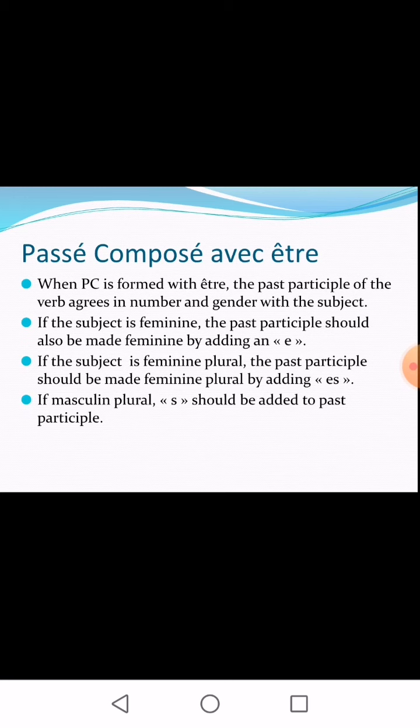When passé composé is formed with être, the past participle of the verb agrees in number and gender with the subject. Number means singular or plural, gender means masculine or feminine. If the subject is feminine, the past participle should also be made feminine by adding an e. If the subject is feminine plural, add an es. If it is masculine plural, add an s to the past participle. Let's see how it works with an example.